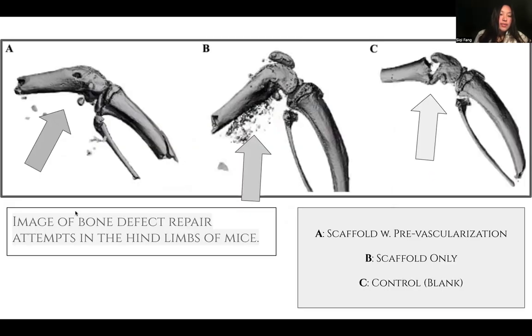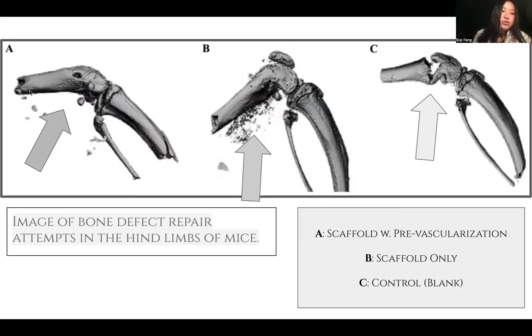In this image here, this is an image of bone defect repair attempts in the hind limbs of mice. In test A, there was scaffold with VEGF. In test B, it was scaffold only. And in test C, it was a control, meaning it had neither.